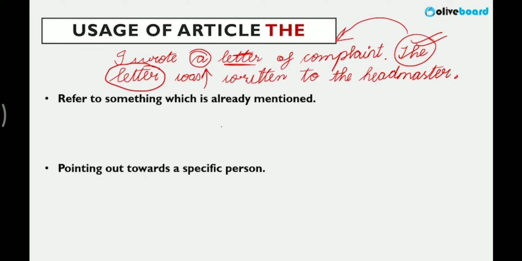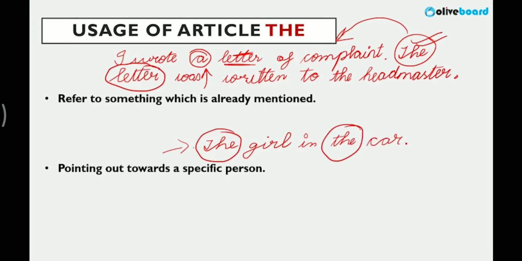Pointing out a specific person. If I have to point out something specific, not general, for example, the girl in the car. It is very clear there is a specific car and the girl is also specific in that car. So I'm referring to something which is specific, right? The boy in blue boots.